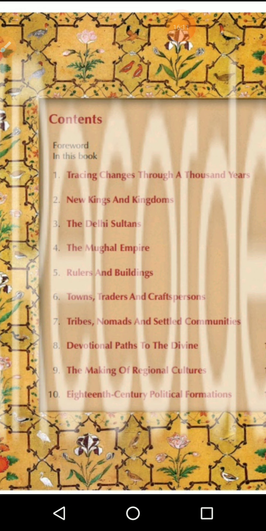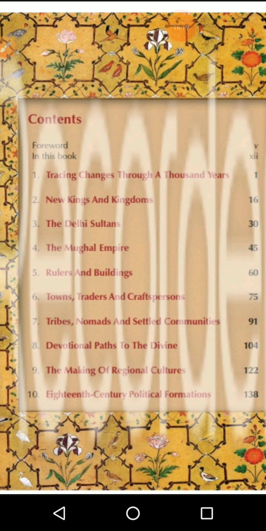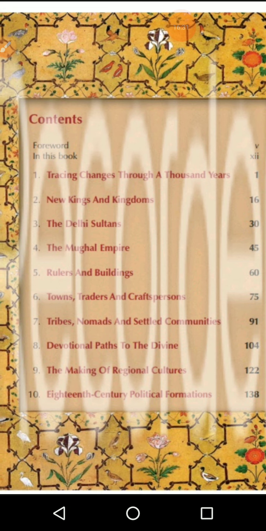Then the 18th century, political formations, how the new politics formed here in India. That is the introduction lesson to 8th standard, how the Mughal emperor declined and the East India Company became prominent. And at the end of 8th standard, we will see how the British government became powerless, how India became independent, and how India started to rule.